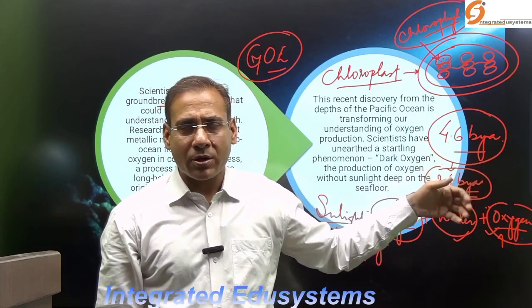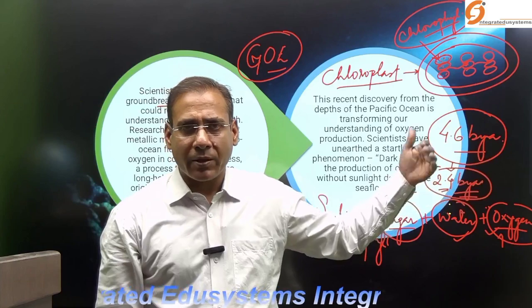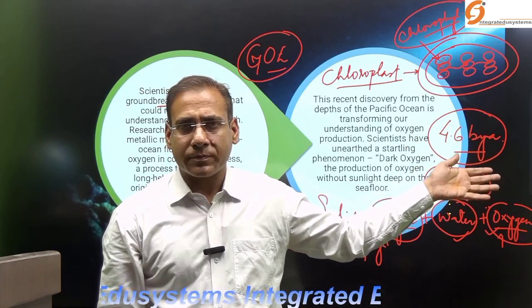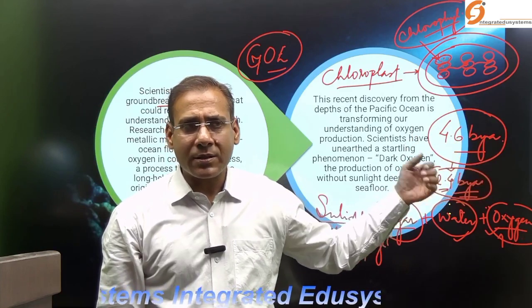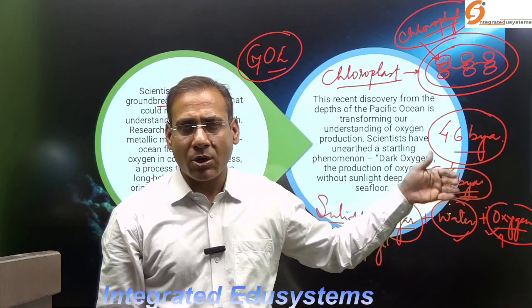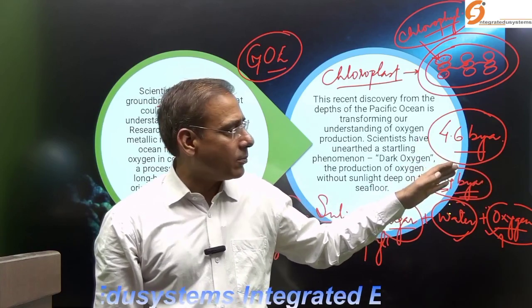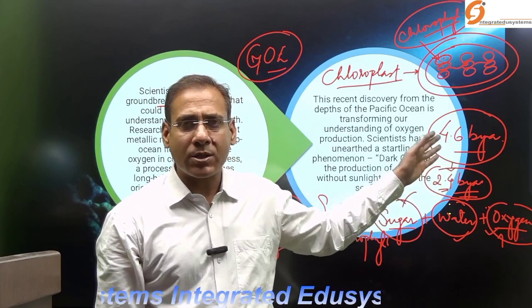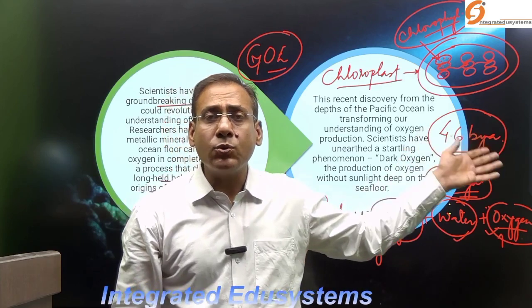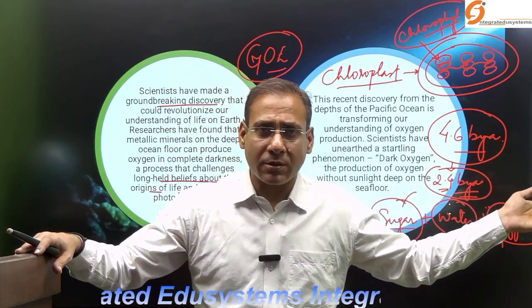Gradually the oxygen started releasing into the atmosphere. As a result of this photosynthesis, oxygen started liberating. Earlier, before these cyanobacteria, the Earth was reducing. There was no oxygen.